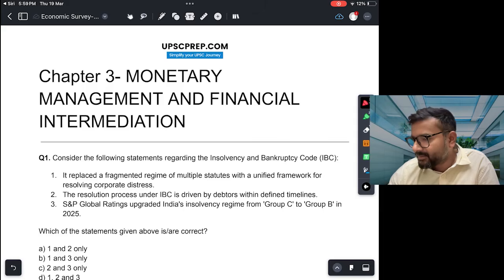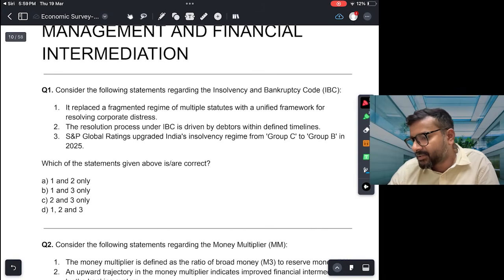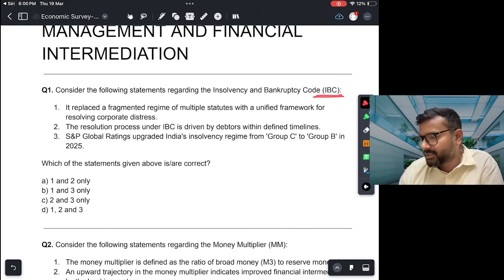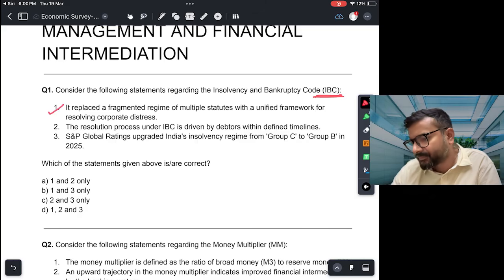Okay, the first question: consider the following statements regarding the Insolvency and Bankruptcy Code. It replaced a fragmented regime of multiple statutes with a unified framework for resolving corporate distress. Yes, so this is correct. This is the idea behind the Insolvency and Bankruptcy Code. ये सही है.